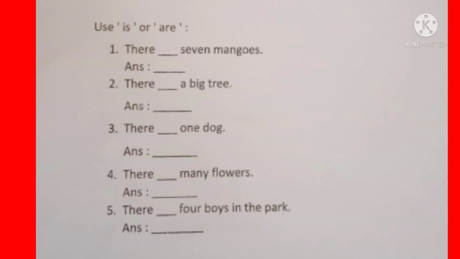Number 4. There are many flowers. Here the subject is plural, flowers, so we are using are. The answer, there are many flowers. Last and final one, number 5. There are 4 boys in the park. Here also the subject is plural, 4 boys, so we are using are. The answer, there are 4 boys in the park.